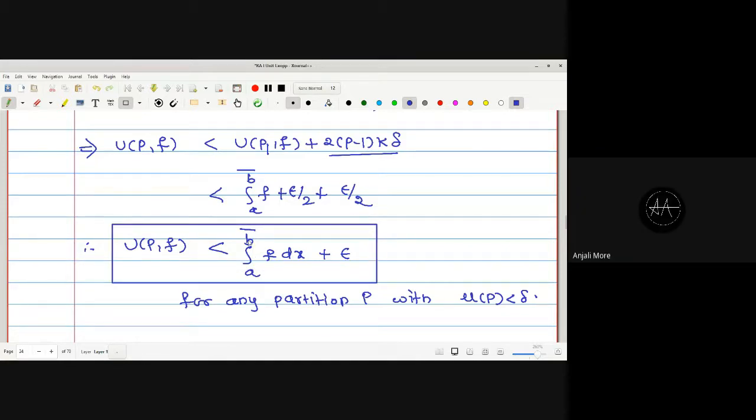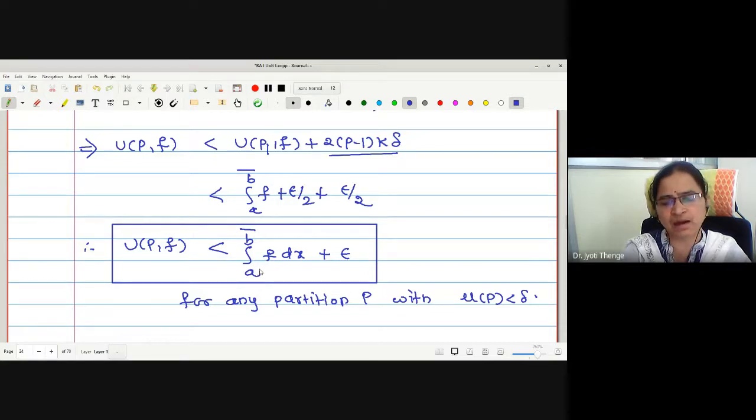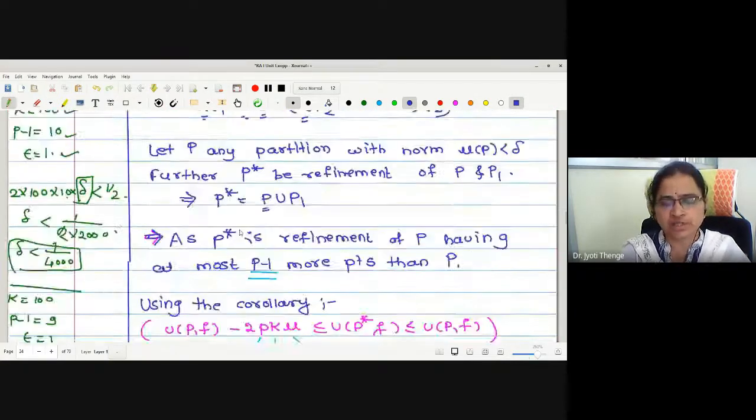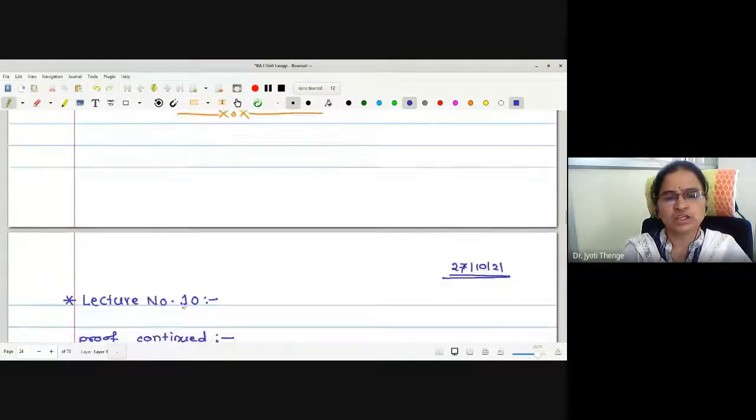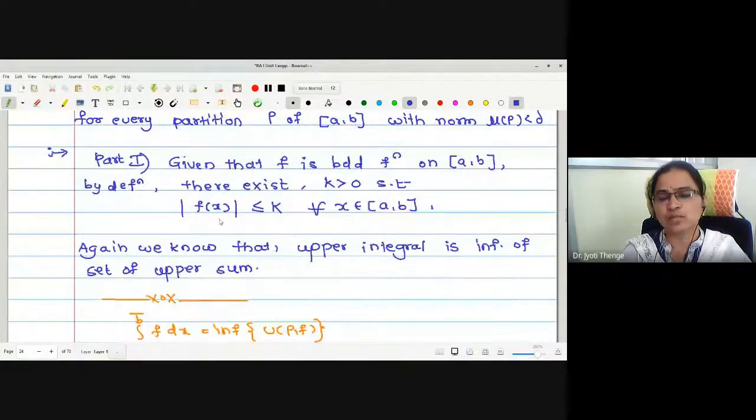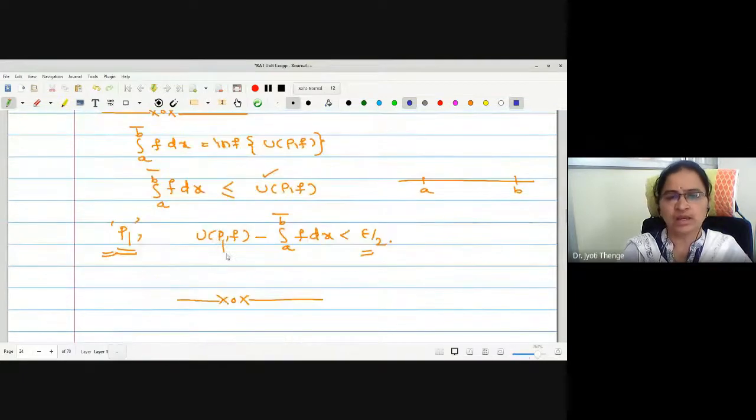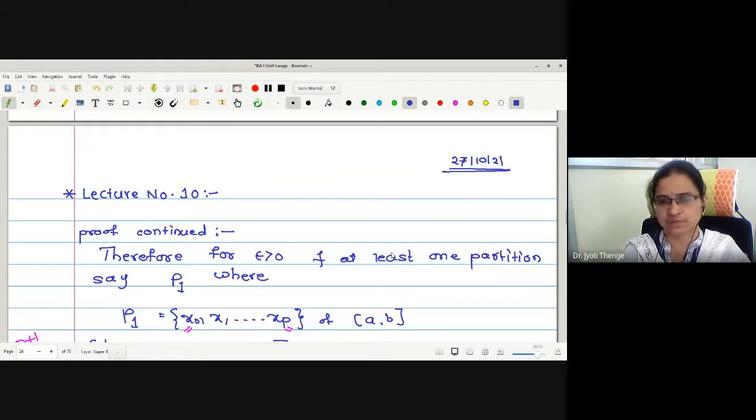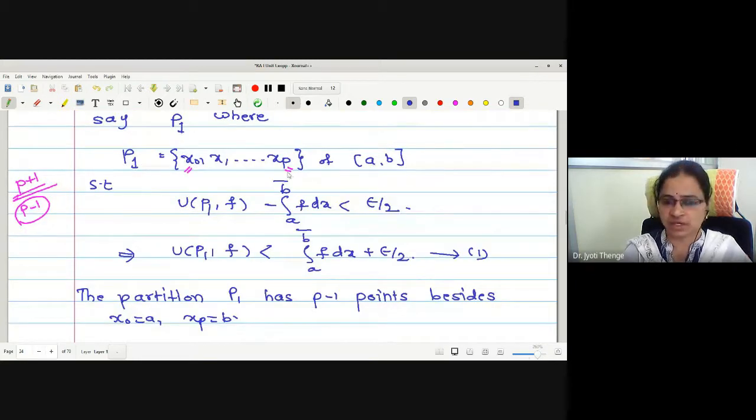Good. Now, we will go for the second part of the proof, which is parallel to the proof of this statement. Let me just give a look again. Initially, we started with a bound for the function to be k. Then, by the relation between upper integral and upper sum, we can find one partition P1 such that UP1f minus upper integral is less than epsilon by 2. Then P1 we have taken to be x0 to xp, that is, it has in all p plus 1 points, and if I exclude the end points, it will have in all p minus 1 points.